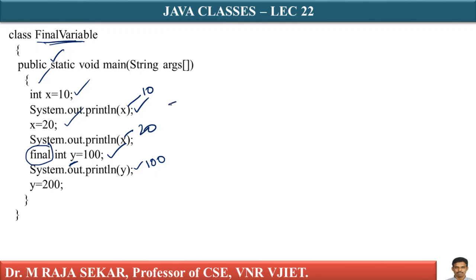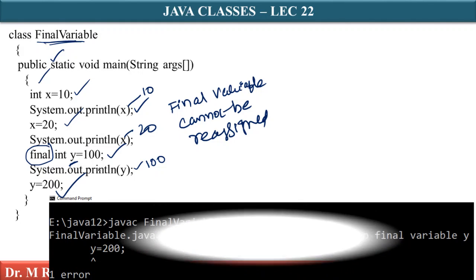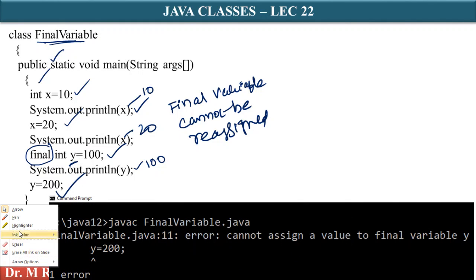But this variable y is a final variable. A final variable cannot be reassigned. That's what we discussed. I am reassigning actually here. I assigned y with 100, but I am trying to reassign the final variable, in which case what happens? A message will be generated. What type of message will it generate? It will generate an error message, at compile time itself.